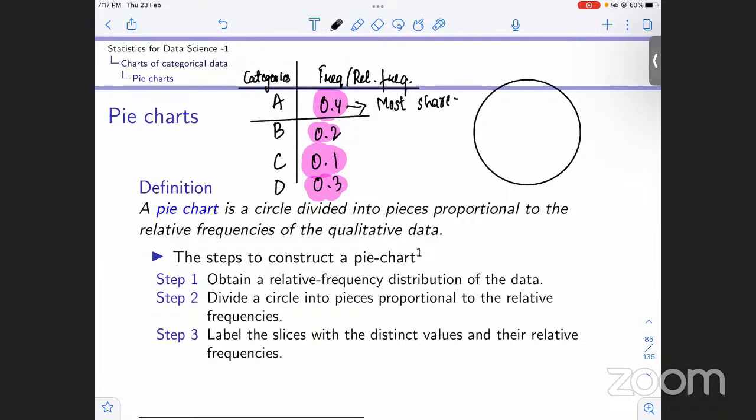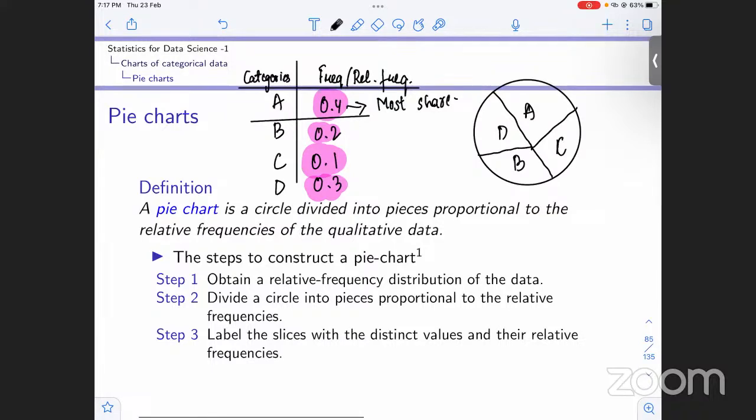Okay, now after that, for example, this is what we got. This was for A, B, C. For example, you can see A got the most share. Then we can see it's D, then it's B, and this is C.